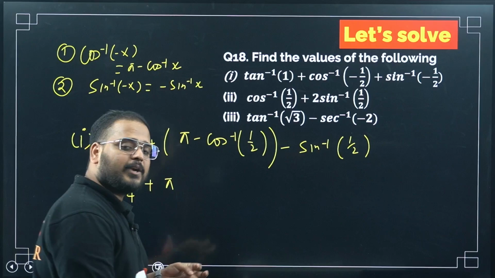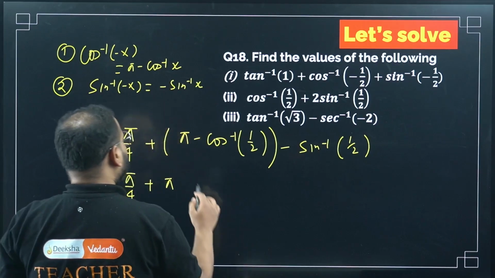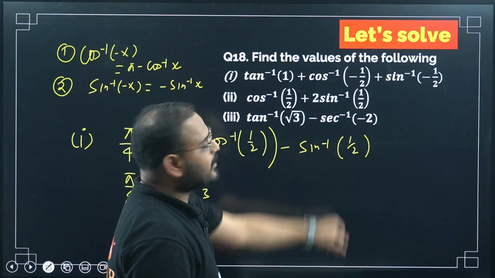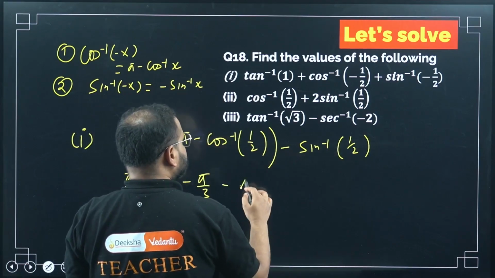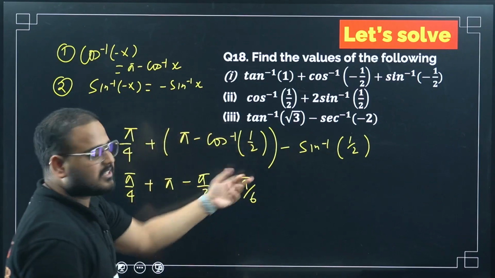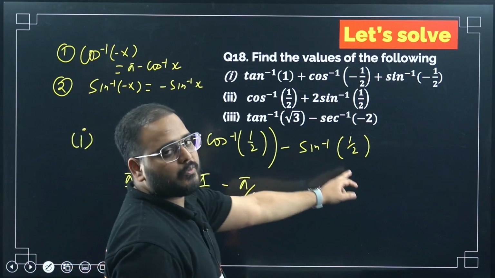When is cos 1 by 2? Cos is 1 by 2 at pi by 3, right? Pi by 3, so it will become what? Minus pi by 3, correct? And when is sin 1 by 2? At pi by 6, correct? At 30 degree, it is 1 by 2. Pi by 3 means 60 degree. Cos is 1 by 2 at 60. Sin is 1 by 2 at 30.